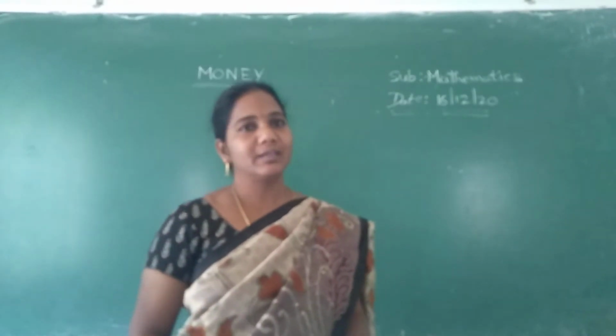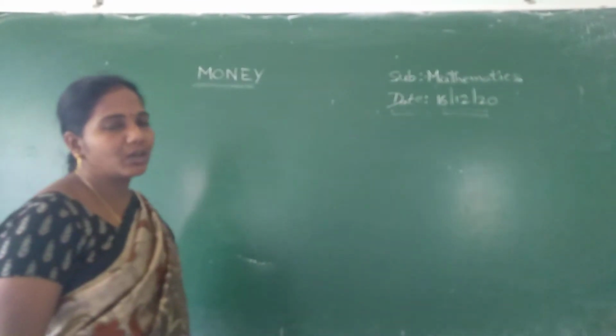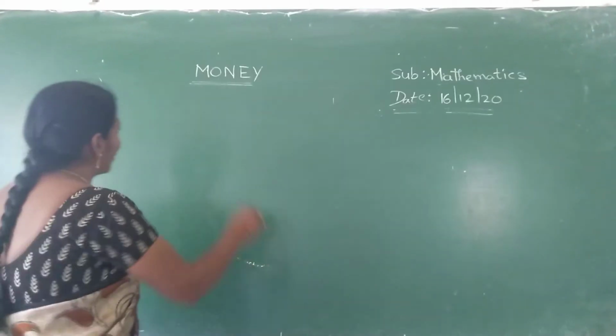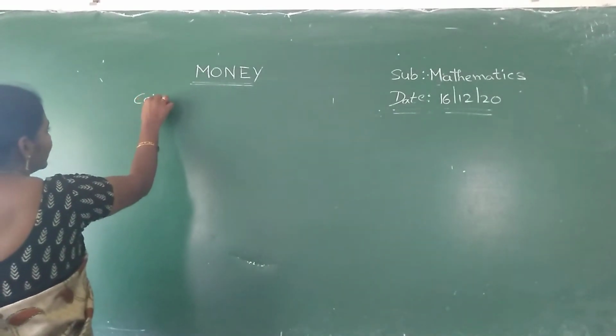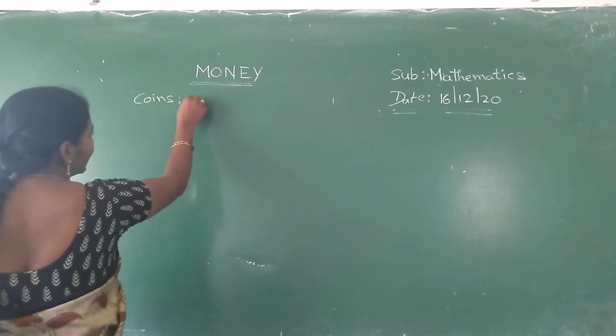So before class I started the money chapter, Nana. I asked what coins are and what notes are. So what are coins, Nana? Which money is in coin form?